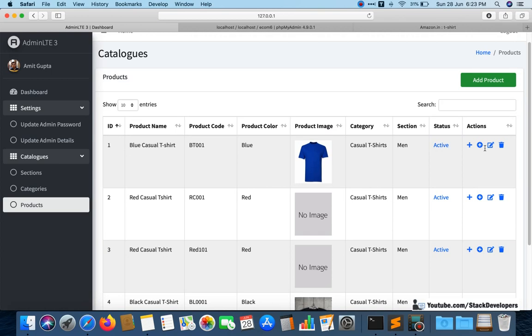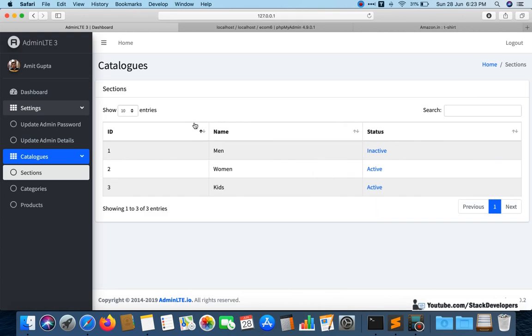First of all we will make a complete module, like sections. We are going to make a module like brands, where the brand name will come with active, inactive status. You can add as many brands. See, here we have not given the add edit option, but here we are going to give the add edit option as well, so that the client can add multiple brands.